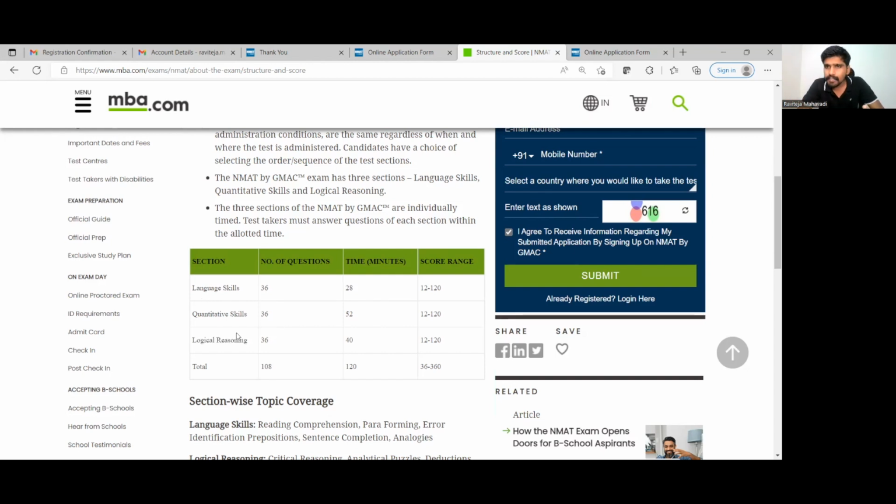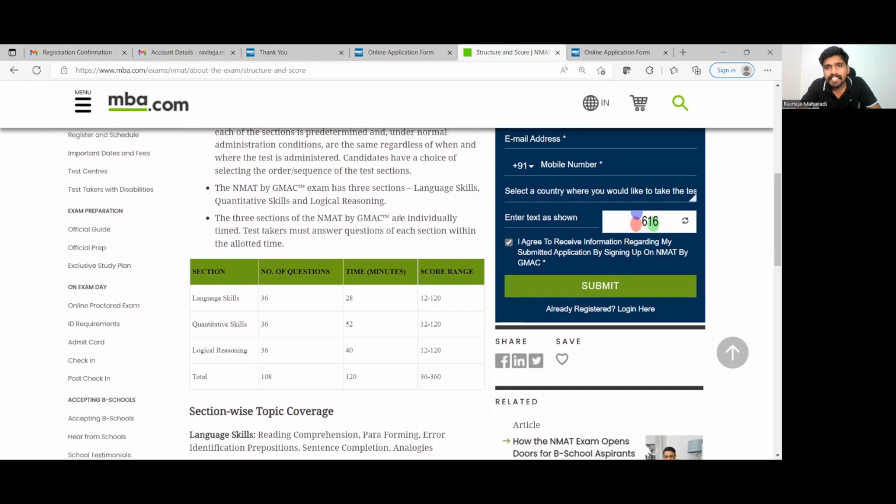One may want to go with the conventional approach that you have for CAT, where you have VRC followed by DILR, then quantitative skills. You may very well want to follow that particular order, or you have the option to change the order of the sections right at the start of the paper. You will be given a choice of which order you want, 1, 2, 3, and which sections you would want to attempt first.